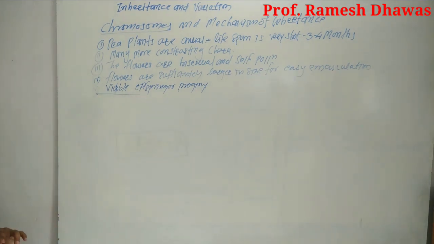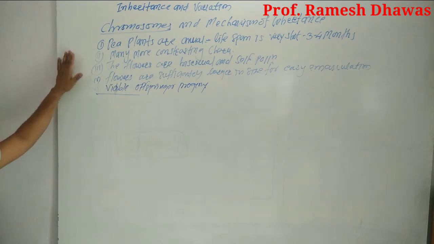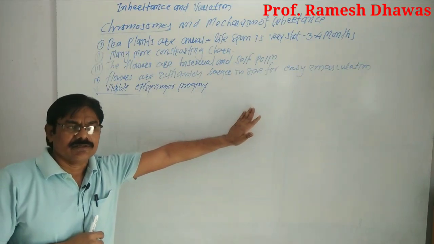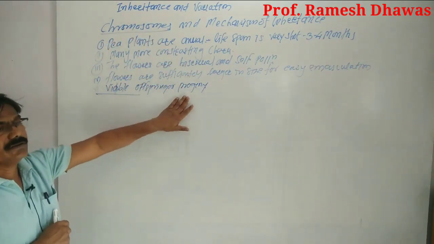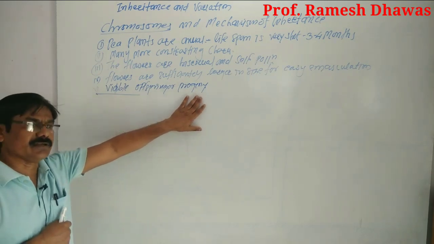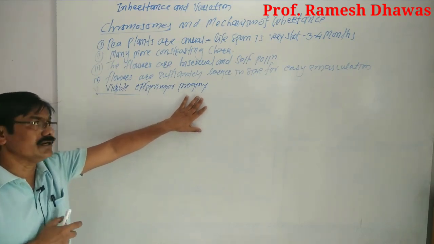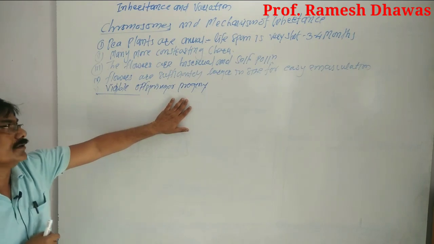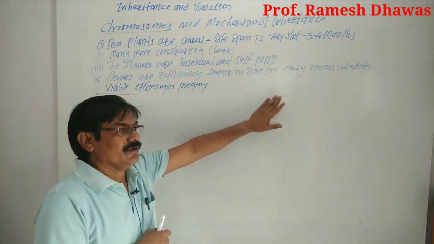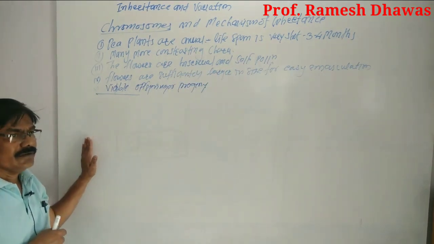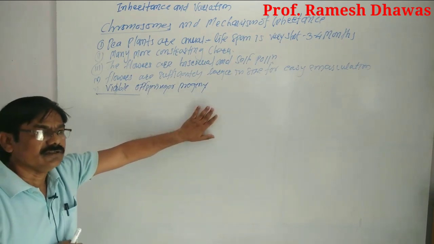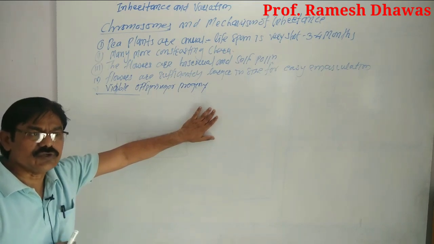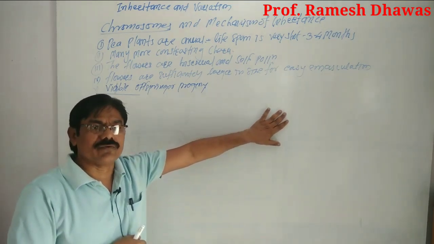Now the second thing is that many scientists carried out work on inheritance, but no one was successful at that time, because they considered the whole plant as a parent plant, and in it there were many characteristic features, so they were unable to show data about the inheritance of character.